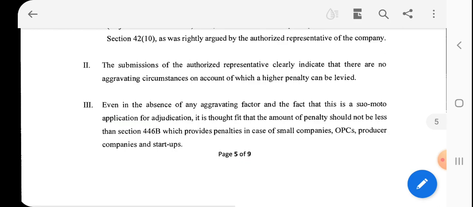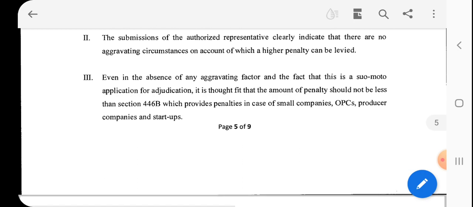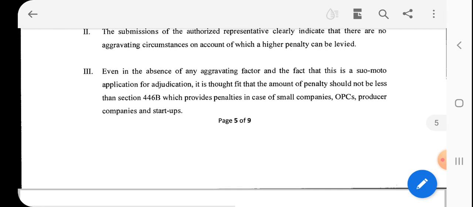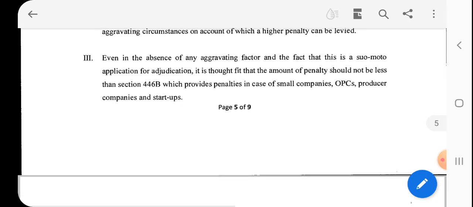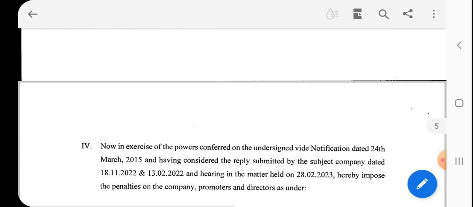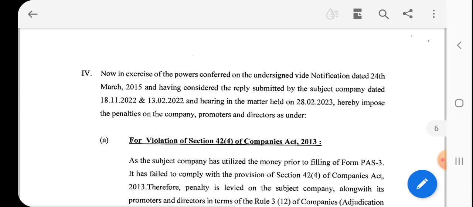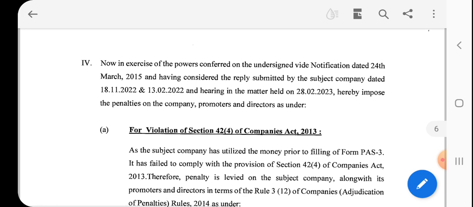The submission of the authorized representative clearly indicates that there are no aggravating circumstances on account of which a higher penalty can be levied. Even in the absence of any aggravating factor, and given that it is a suo motu application for adjudication, it is thought fit that the amount of penalty should not be less than section 446B, which provides penalty in case of a small company, OPC, producer company, and a startup. Now, in exercise of the power conferred on the undersigned, and having considered the reply submitted by the subject company and the hearing of the authorized representative, the ROC imposed penalty on the company, promoters and directors.